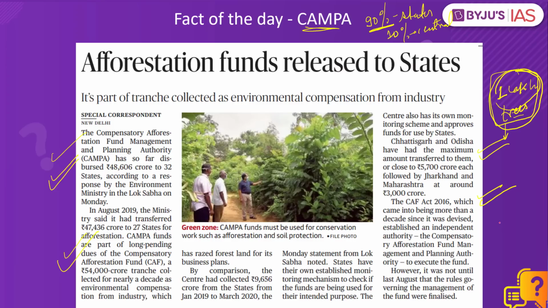Interestingly, the formation of CAMPA was because of a Supreme Court order in the year 2002. The Supreme Court in 2002, in the T.N. Godavarman case, had ordered the creation of the CAMPA fund. While the government established the CAMPA fund in the year 2004, the money was not really utilized. In 2013, the CAG report said that the CAMPA funds were being unutilized and the government must pass an act regarding that. And that is when the CAF Act of 2016 was passed, saying that from now onwards, 90% of the funds will go to the state governments and they will be given freedom to utilize them as per their convenience.